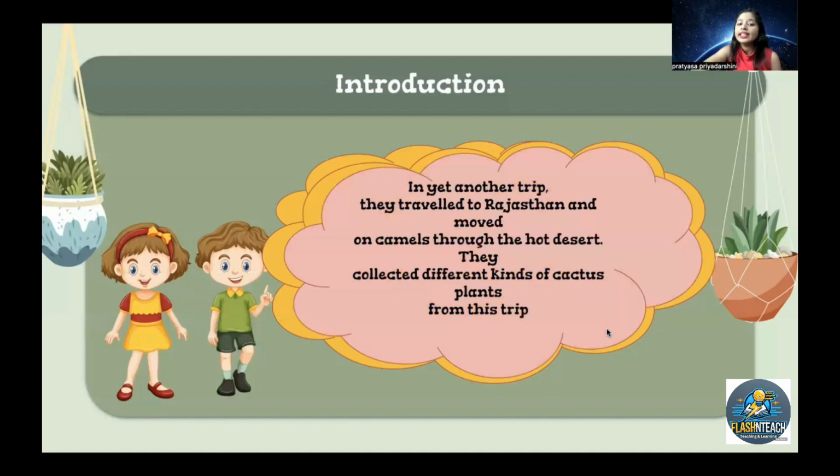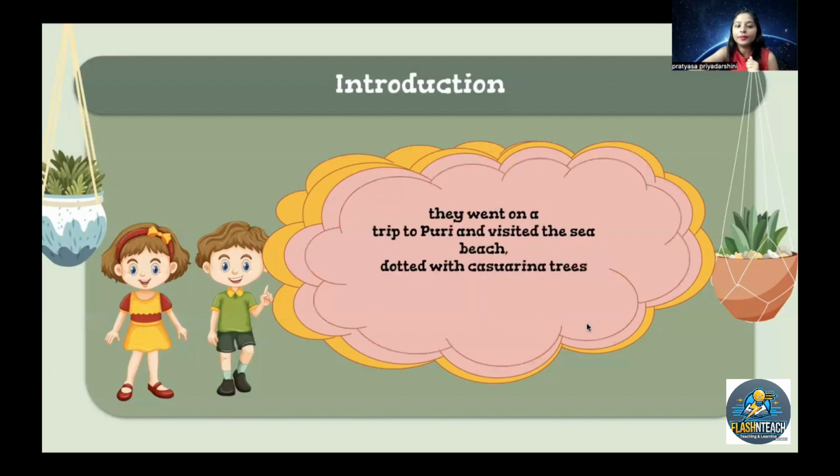In another trip, they traveled to Rajasthan and moved around on camels in the hot desert. In Rajasthan, there is a very hot desert. The environment is sandy and very dry, and it is very hot. So they collected different kinds of cactus plants from their trip. They actually observed that in desert areas, there are different kinds of plants. Now, they went on a trip to Puri and visited a sea beach dotted with casuarina trees.